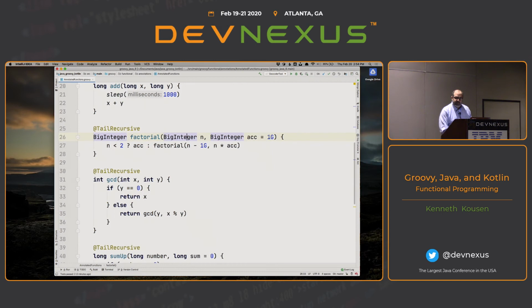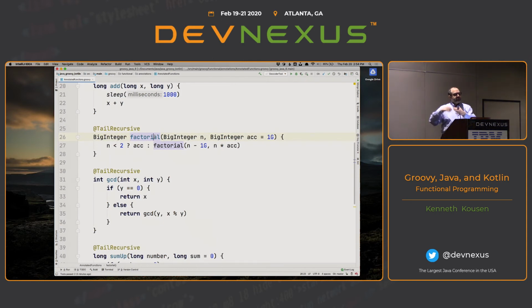But if I add a default argument, I can call it without that, and G here indicates big decimal. So then it says if n's less than 2, well, return the accumulator. Else, call factorial of n minus 1, and the accumulator gets multiplied by n. And again, I can do this and scale enormously. Now, Kotlin has a keyword called tailrec. So you write a function that looks very much like this, and you put the keyword tailrec on it, and